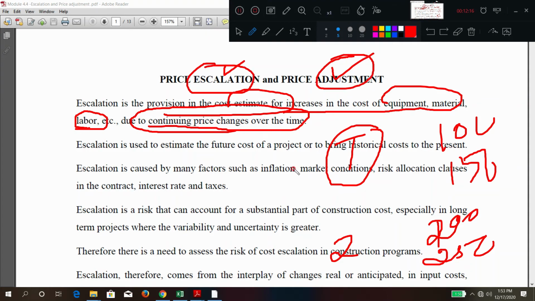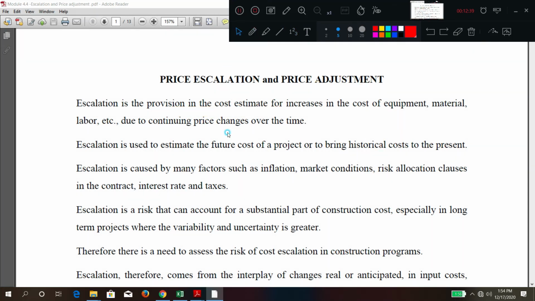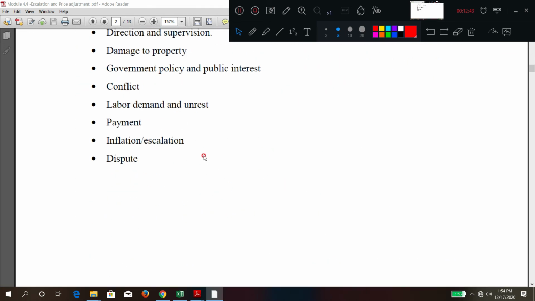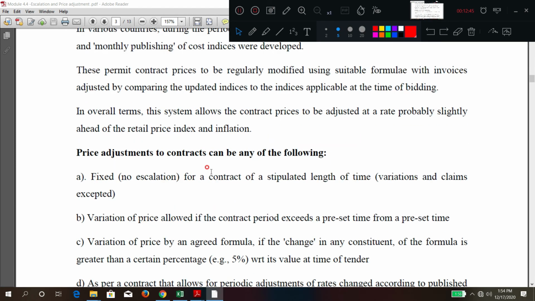The escalation clause or adjustment clause is to keep the contractor in good position, to run the work or contract very smoothly. So if there is a change, how much is the change? How much additional amount has to be given as an escalation amount or adjustment amount? For this we have separate formulas. What are those? These are all very explanatory.